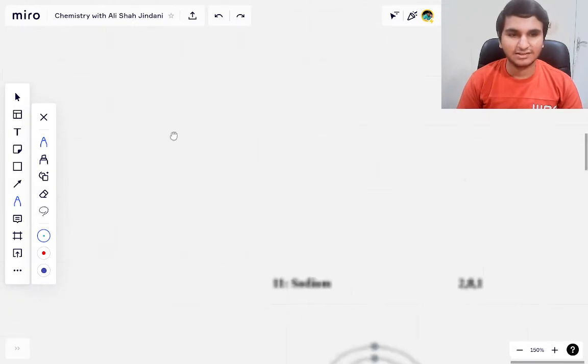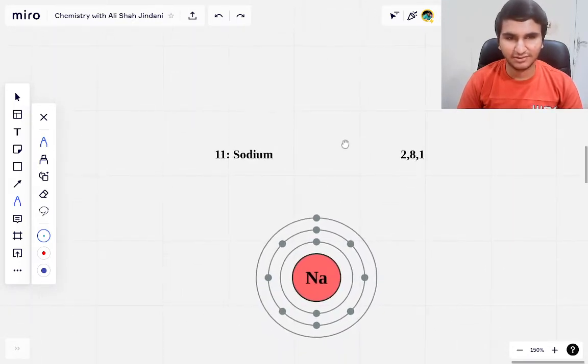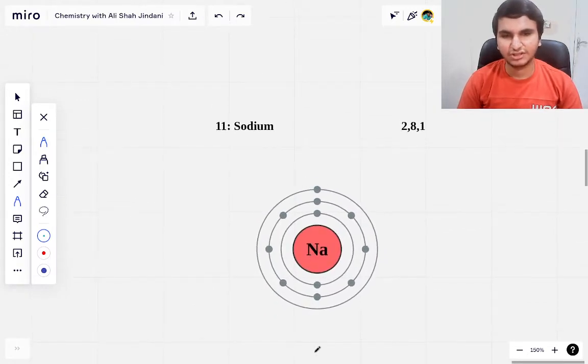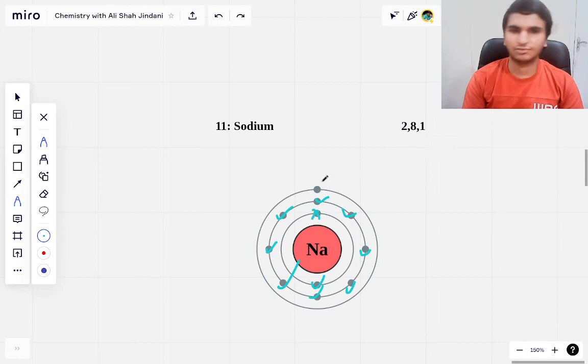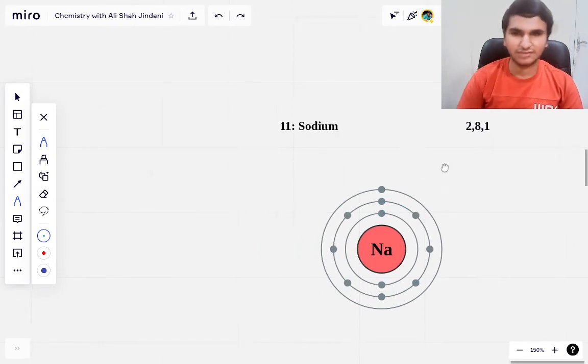And I've got this diagram for you as well, which shows the electronic structure of sodium. So here you can see that in the first shell we have this, in the second 1, 2, 3, 4, 5, 6, 7 and 8, and in the third we have 1. So this is the electronic structure. You can use commas to separate it, you can use dots, it's up to you. But that is how you find out the electronic structure.